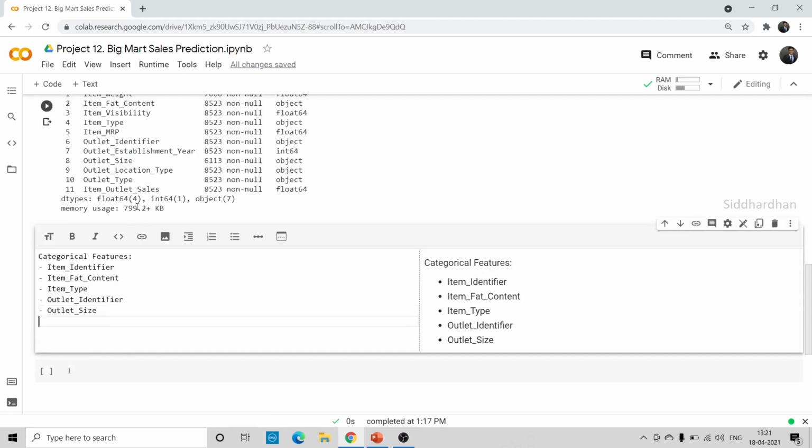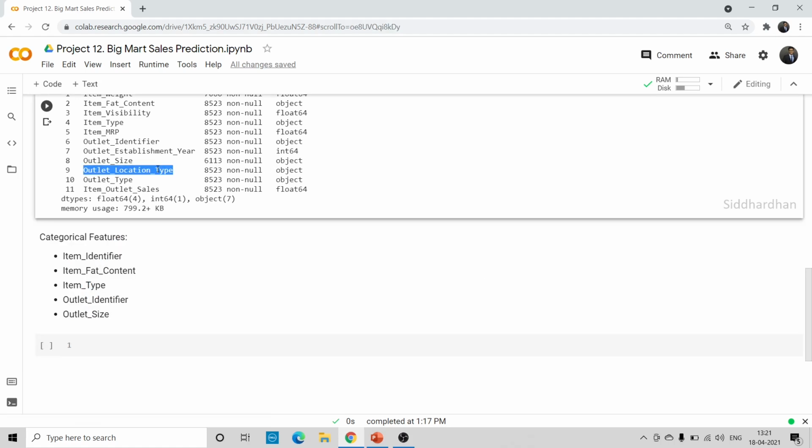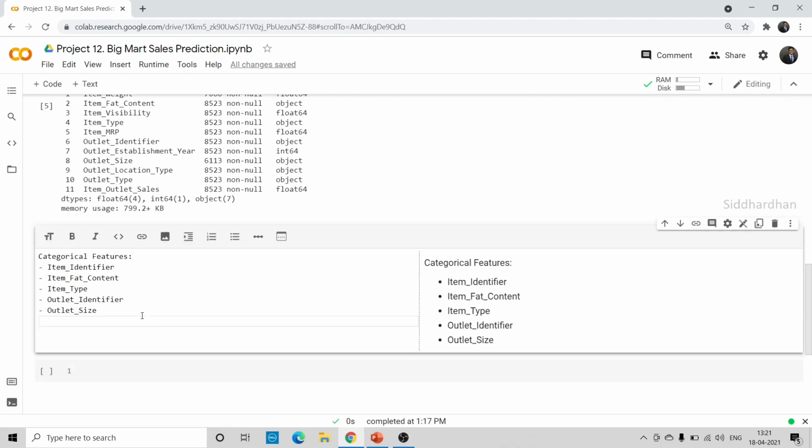Okay, so the next one, outlet location type, whether it is a tier 2 or tier 1, such kind of thing. So it is also a category. So let us put it here.